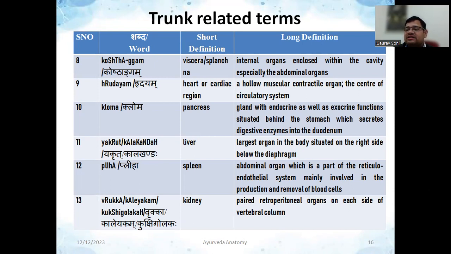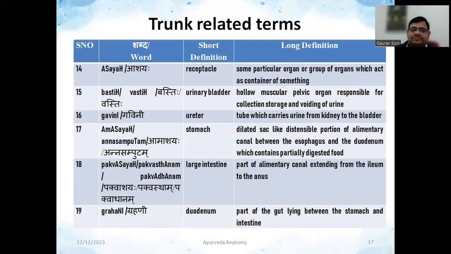Then you can see Yakrita, Kalakhanda, these are said for the liver, which is the largest organ of the body. Then Pliha, Pliha is said for the spleen. Then Vrika, Vrika can be correlated with the kidney. Then there are some more words about Vrika, Kalekam and Kukshigolaka. So these are some synonyms you are going to get in Susruta Sharirasthana itself. Vrika, Kalekam, Kukshigolaka, all these are said for the kidneys only, which are retroperitoneal organs.